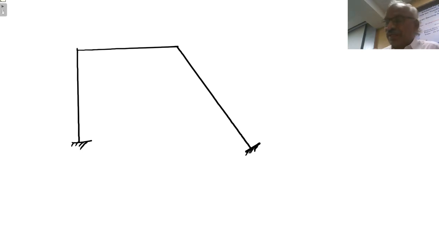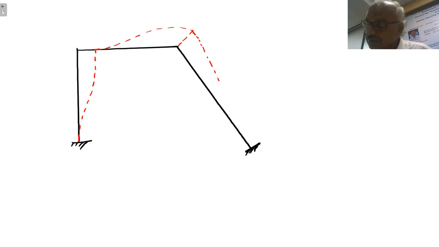Suppose this is the problem, then as far as column AB is concerned, assuming the sway to the right, because this will undergo a lateral displacement in this direction, this beam will undergo a displacement like this, and this column initially it will be horizontal, because we are not allowing any rotation, we are allowing only sway.